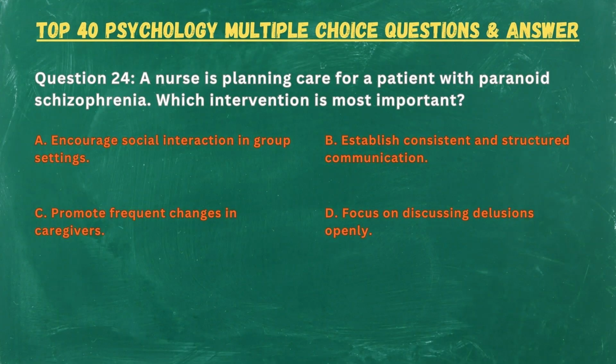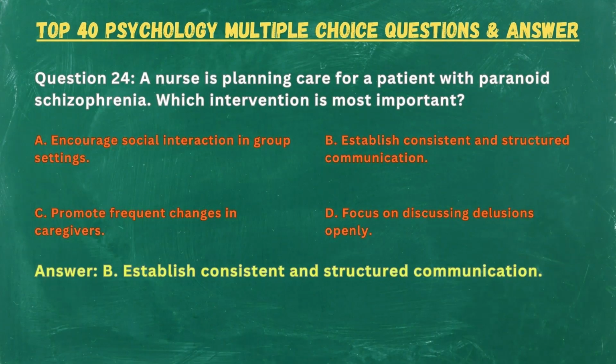Question 24. A nurse is planning care for a patient with paranoid schizophrenia. Which intervention is most important? A. Encourage social interaction in group settings. B. Establish consistent and structured communication. C. Promote frequent changes in caregivers. D. Focus on discussing delusions openly. Answer: B. Establish consistent and structured communication.